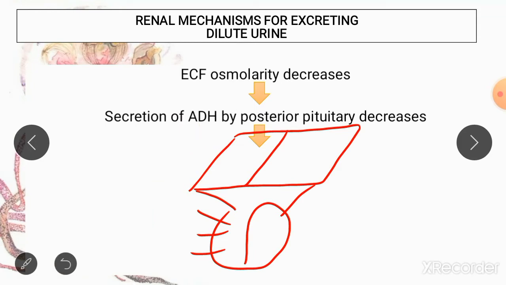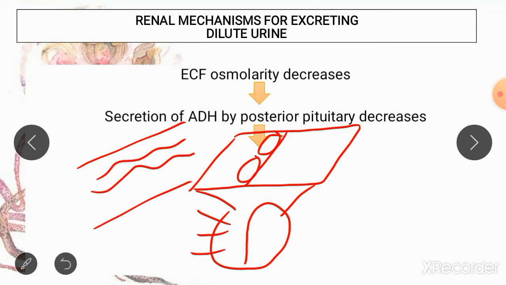urine. So what causes the secretion and formation of ADH from the hypothalamus is actually the osmoreceptors which are present in your hypothalamus. Osmoreceptors are special receptors which detect the osmolarity of your extracellular fluid.